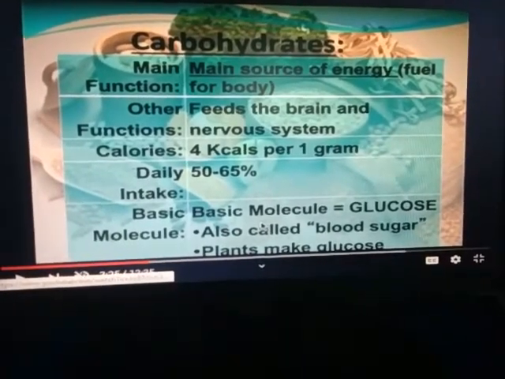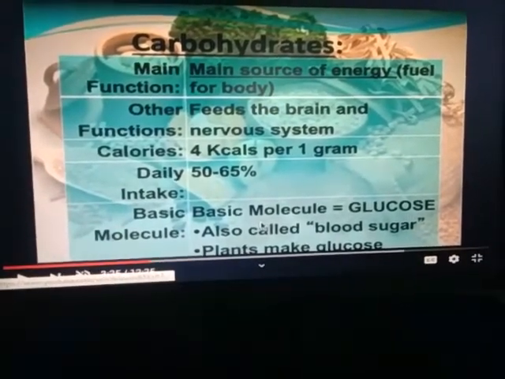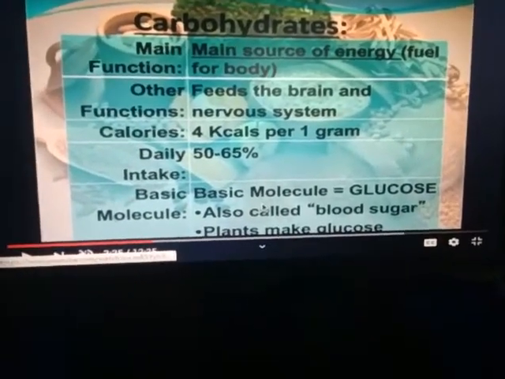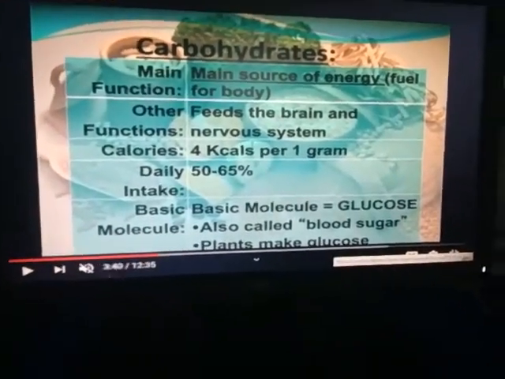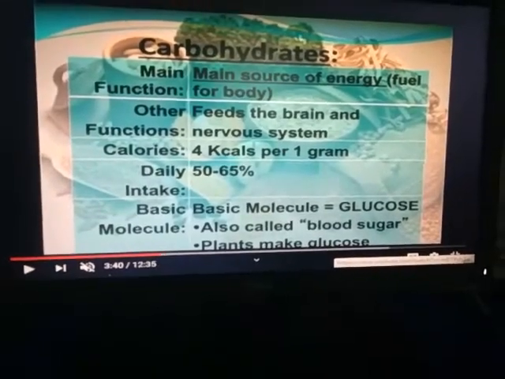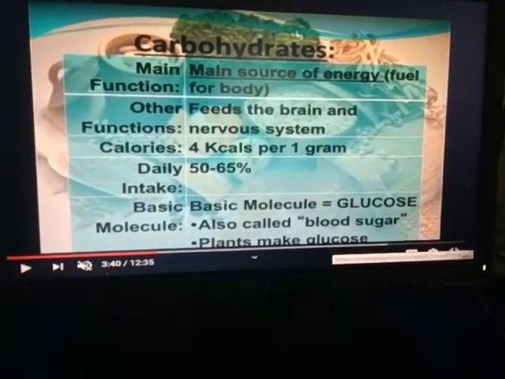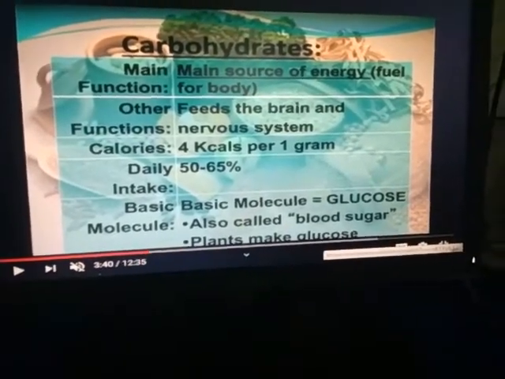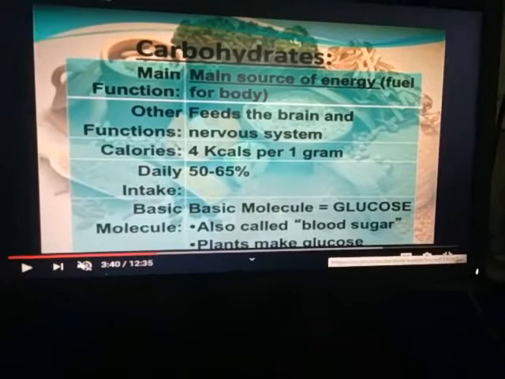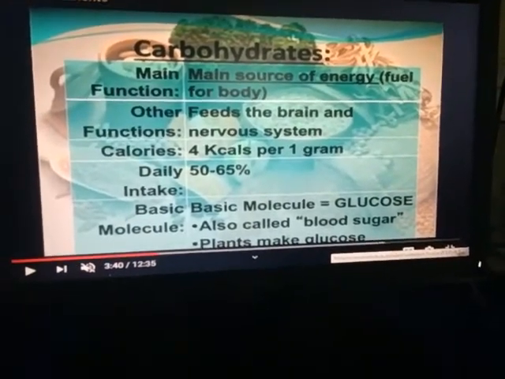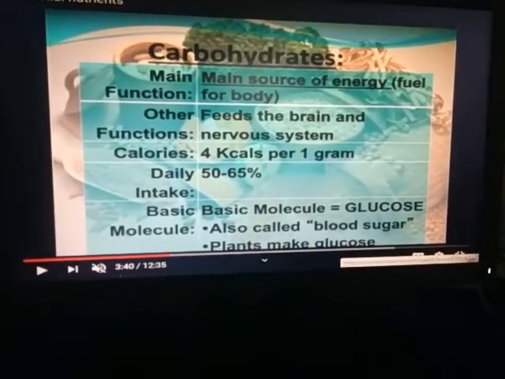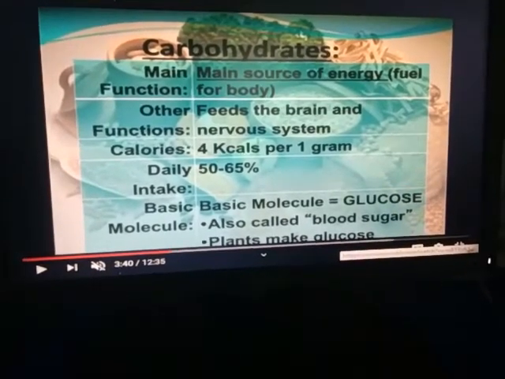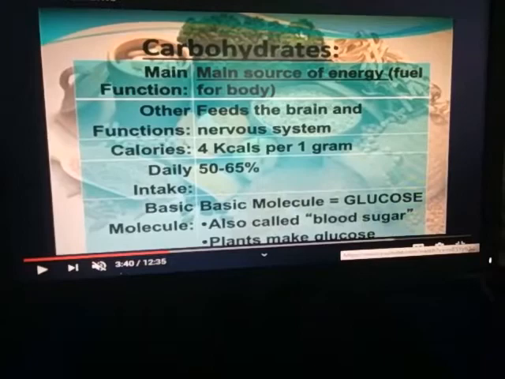The basic molecule is the glucose molecule, also called blood sugar. Plants make glucose. Again I want to clear about carbohydrate: molecules of carbohydrates are also called blood sugar, and we know that glucose is prepared by plants. It is stored in the form of starch in plants, but it is used in our body in the form of glucose.